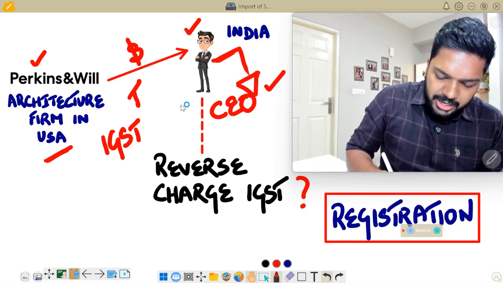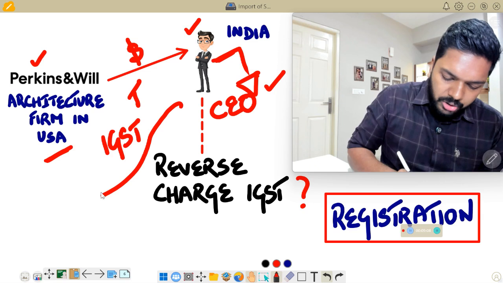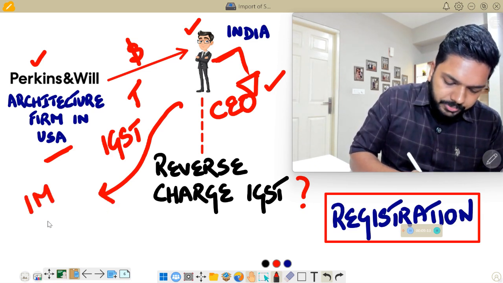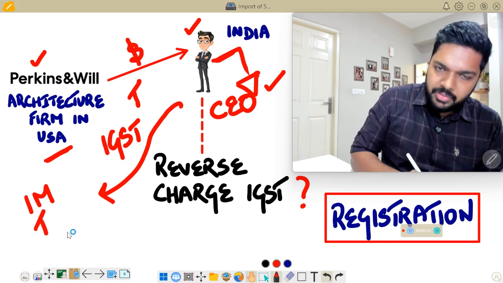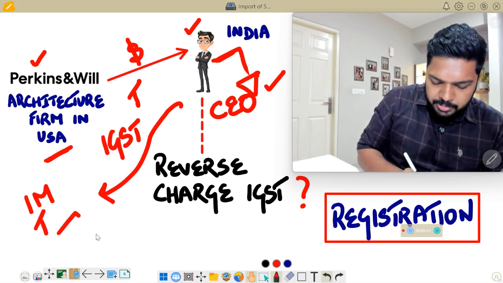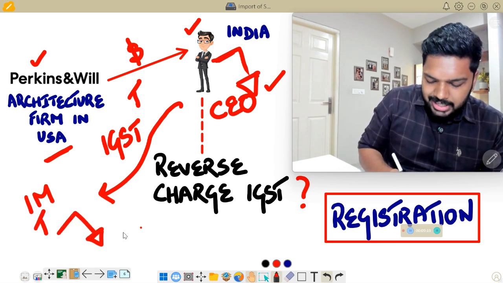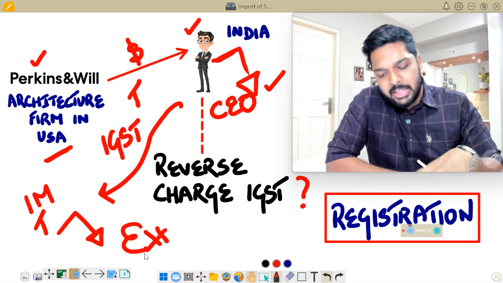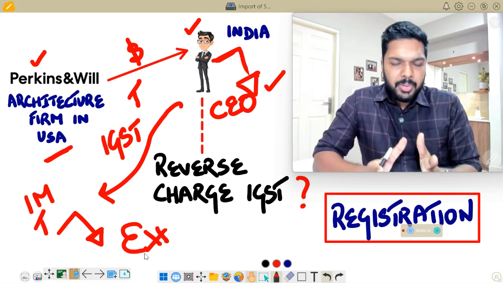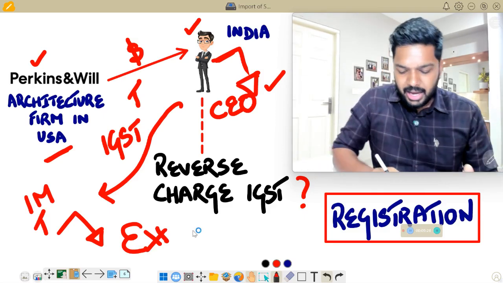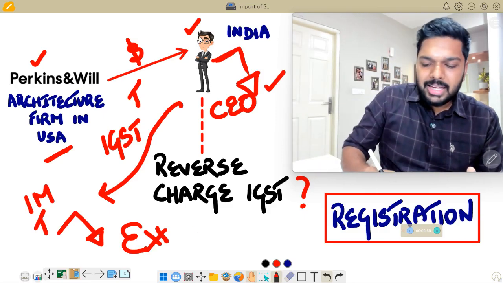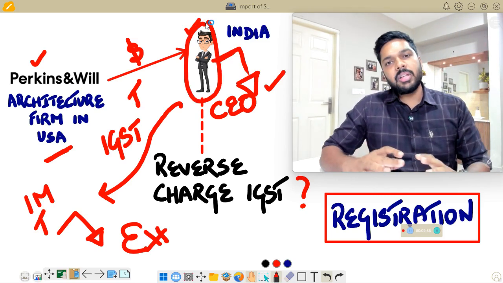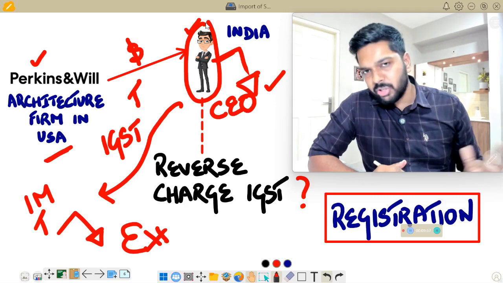So in this particular case, what the law says is that yes, it is import of service, yes, it is a taxable service, but by way of a specific notification, it is an exempt service, which basically means that in this particular transaction, the recipient is exempt from paying IGST to the government because he is an individual importer of service and he is using it not for his business or commercial use.